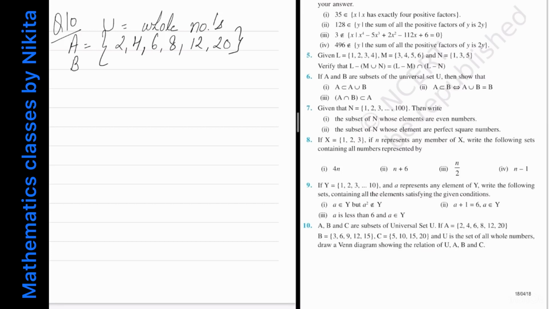B is equal to 3, 6, 9, 12 and 15. C is equal to 5, 10, 15 and 20. So first of all, in order to find their relationship, you have to find the common elements between A and B, B and C, A and C and all the three sets A, B and C.